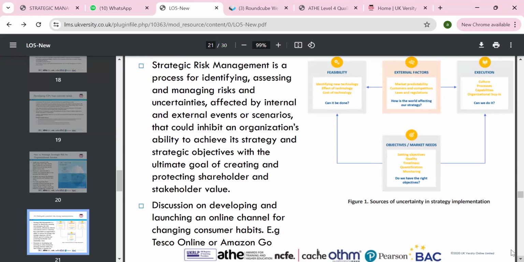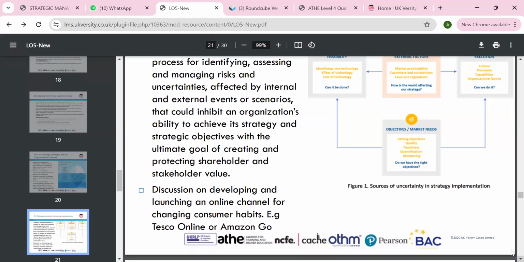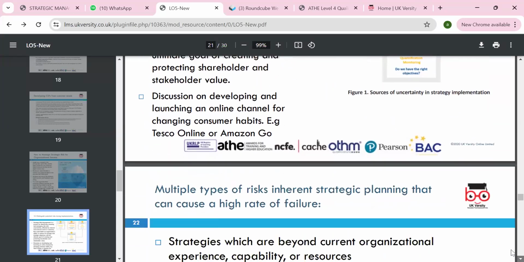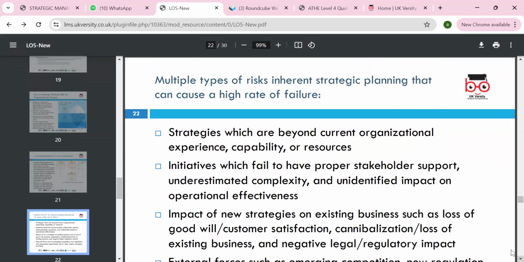Ultimately, the goals are creating and protecting value for the shareholders and the stakeholders. We can look at the discussion on developing and launching an online channel, like Tesco online or Amazon Go. These are very important for the sustainability of the organization.